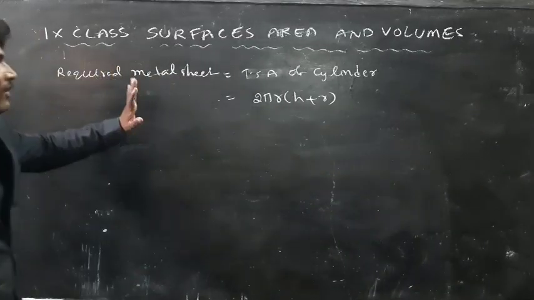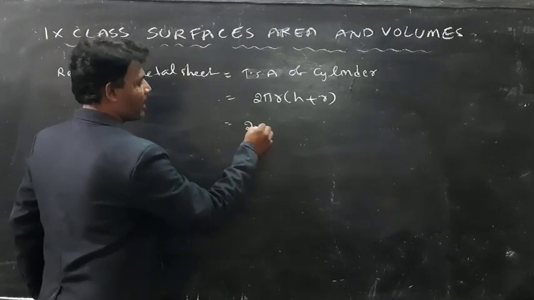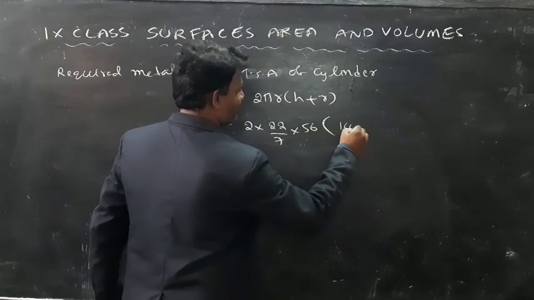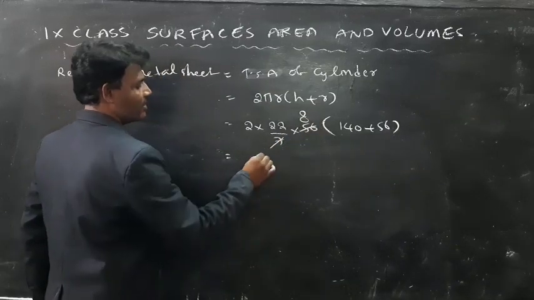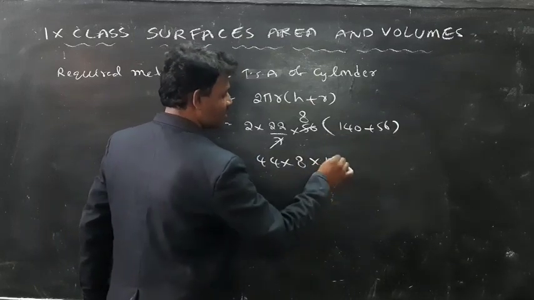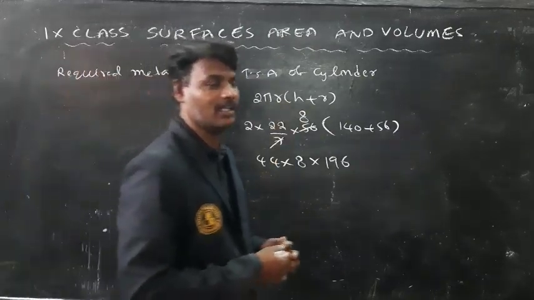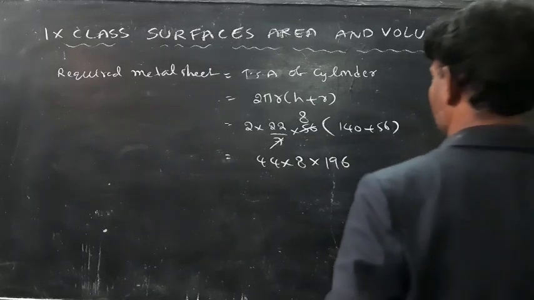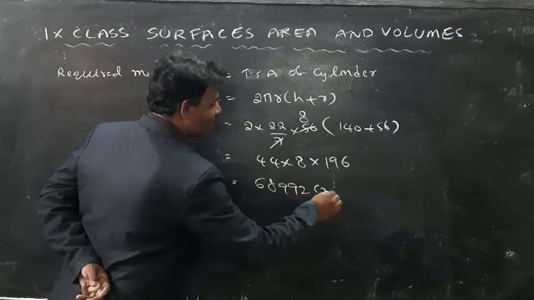So guys, the required metal sheet is equal to the total surface area of the cylinder. Here 2 into pi, which means 22 by 7, into r, which means 56, bracket 140 plus 56. Here 7 ones are 7, 7 eights are 56. It is 44 into 8 into 140 plus 56, which is 196. Now you have to multiply all these. So after the multiplication it is 68992 centimeters square.